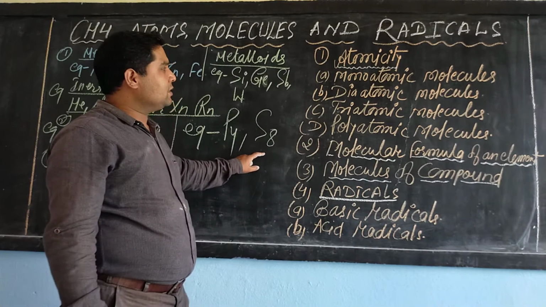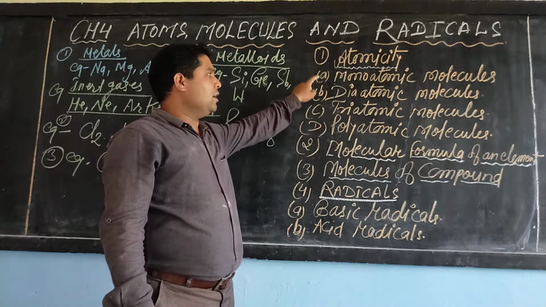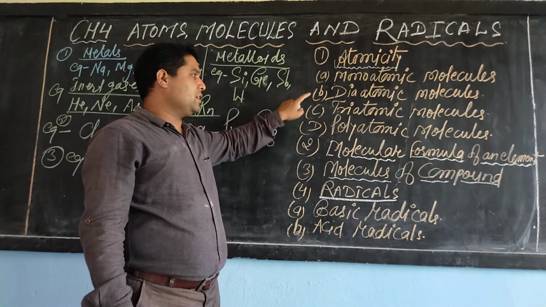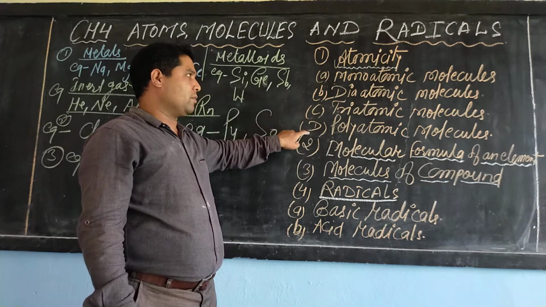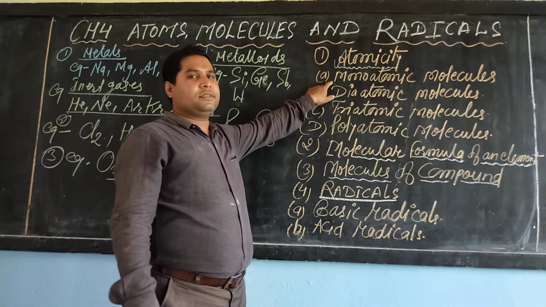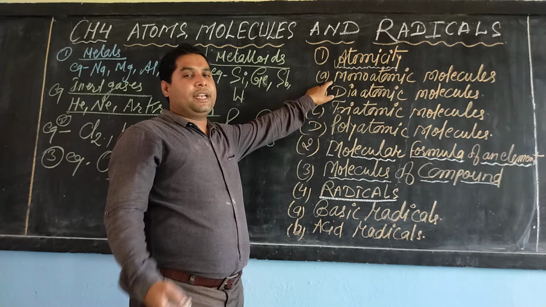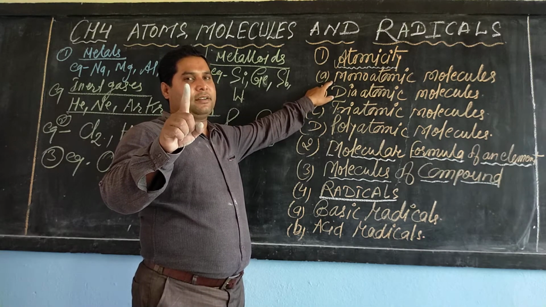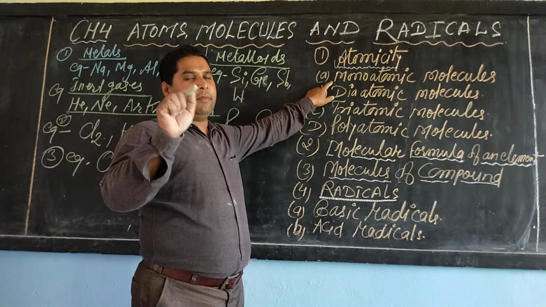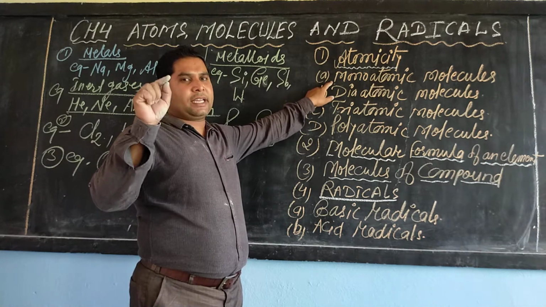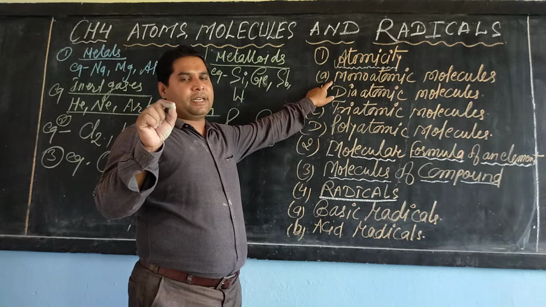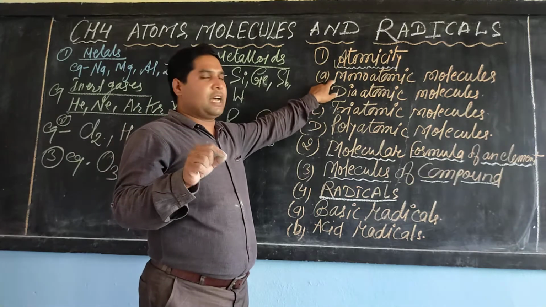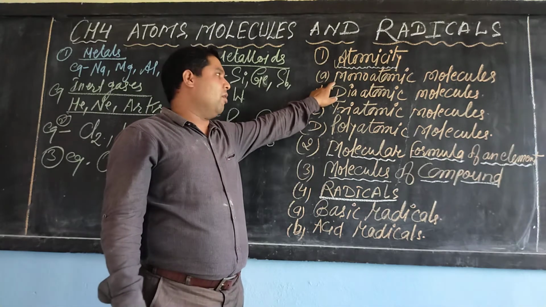So dear student, now you know about monoatomic, diatomic, triatomic and polyatomic. In monoatomic molecules, the number of atoms is single, and atoms of metals, metalloids and inert gas elements are considered examples of monoatomic molecules.